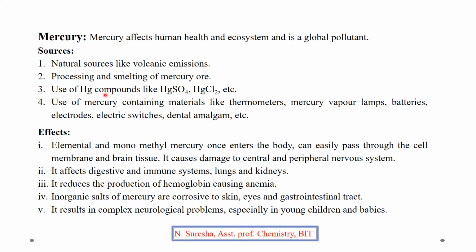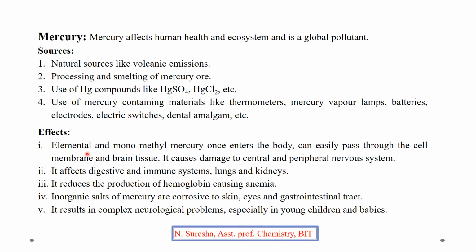Use of mercury compounds like mercuric sulfate and mercury chloride in the factories or in the laboratories. There also, there is a chance of entry of mercury into the soil or water. Use of mercury-containing materials like thermometers, mercury vapor lamps, batteries, electrodes, electric switches, dental amalgam, etc. In all these cases we use mercury. During discharging waste, the mercury will enter into the soil, water or air. So like this, mercury will be discharged into the ecosystem. These are the sources.